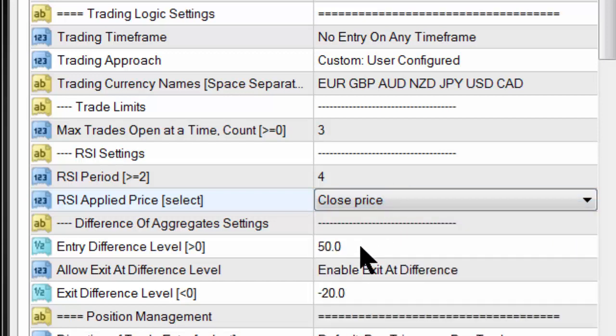All right, then the next one is another quality and quantity setting, and that is the difference. How big must the difference between the strongest currency and the weakest currency be? So again, if the difference is small, you'll get lots of trades and the quality might be poor. If the difference is slightly bigger, you'll get fewer trades, but your quality would improve.